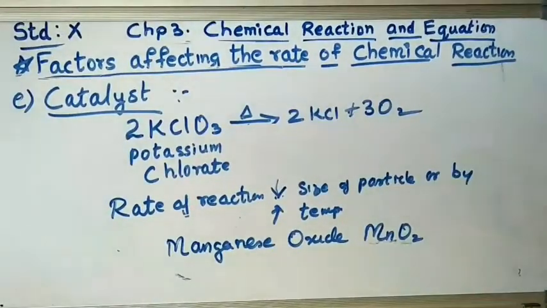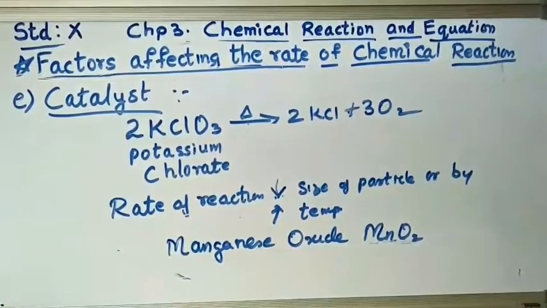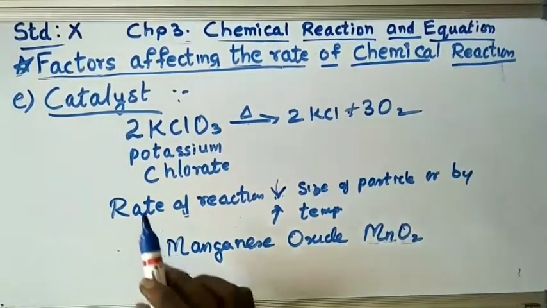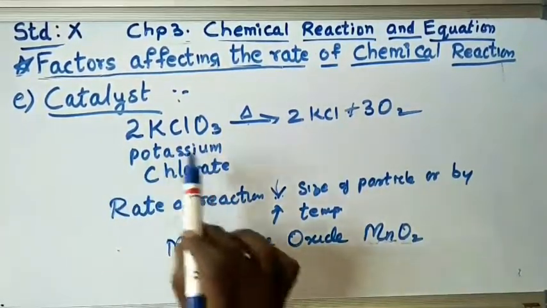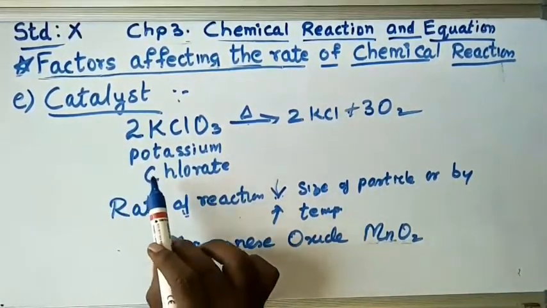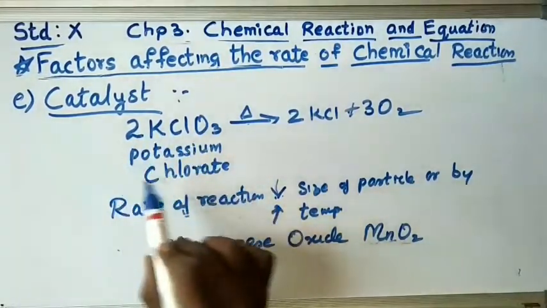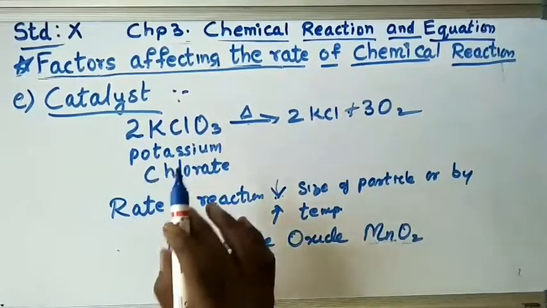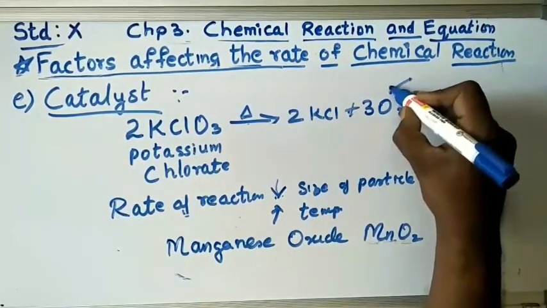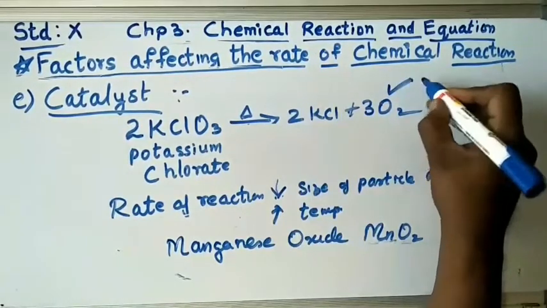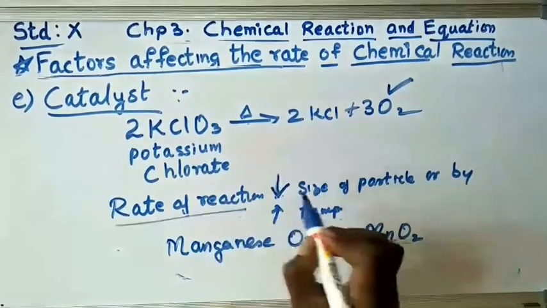Catalyst. Previously we discussed that a catalyst plays an important role. Let's take an example. On heating potassium chlorate, it decomposes slowly. You can see the reaction here. We want to liberate oxygen gas, but there is no reaction on heating it.